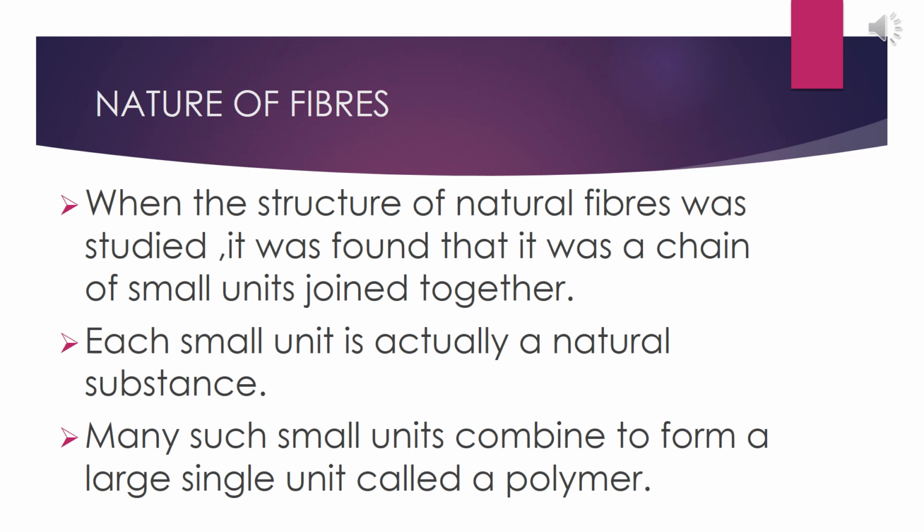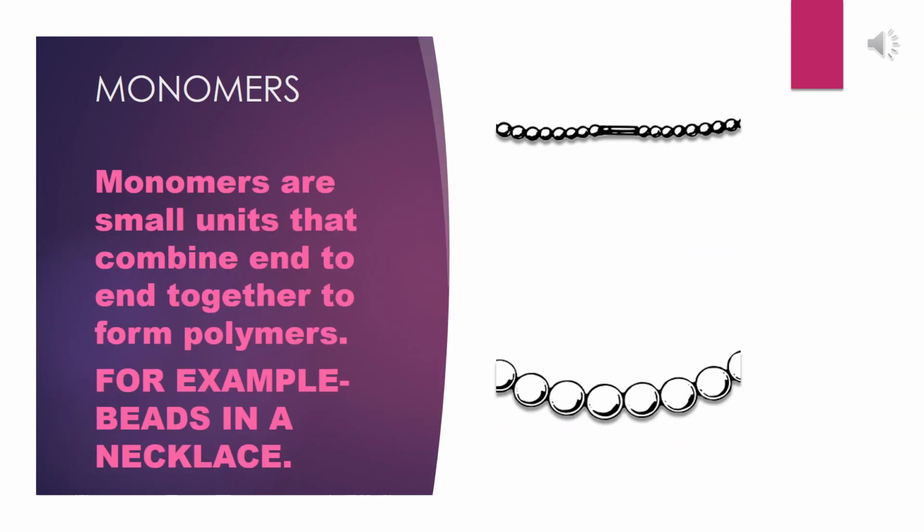So in this chapter we will study first about the basic things of fiber. How are they made up? What are they made up of? So as they are made up of small units, and these small units are called monomers. So first we will study about monomer. Monomers are small units that combine end to end together to form polymers. For example, beads in a necklace.